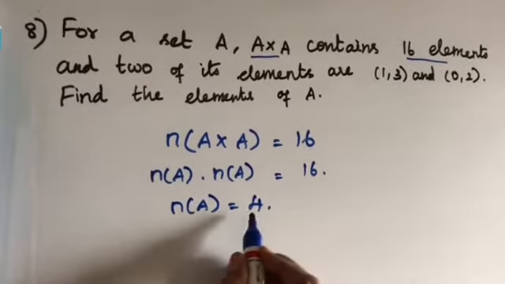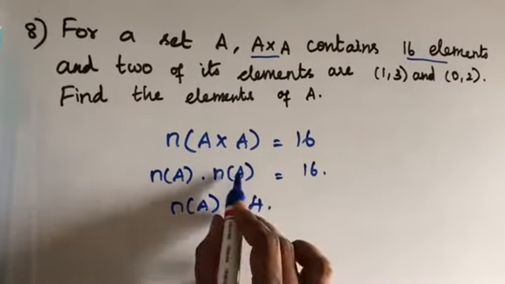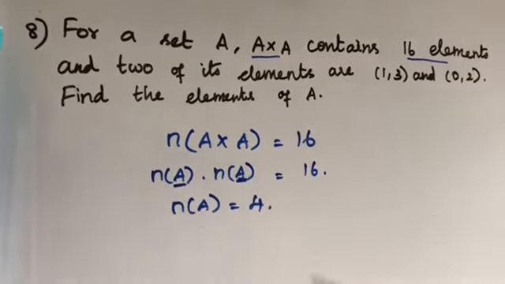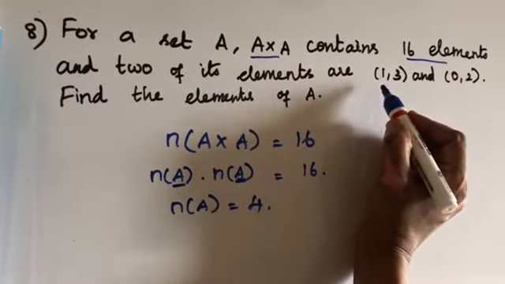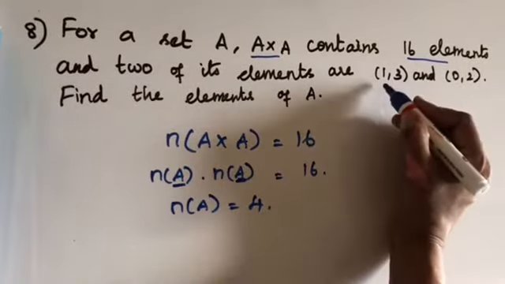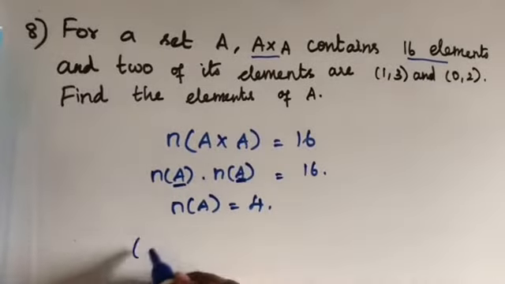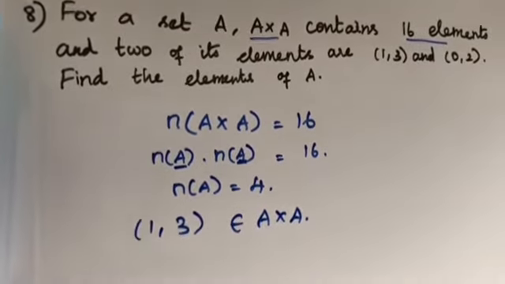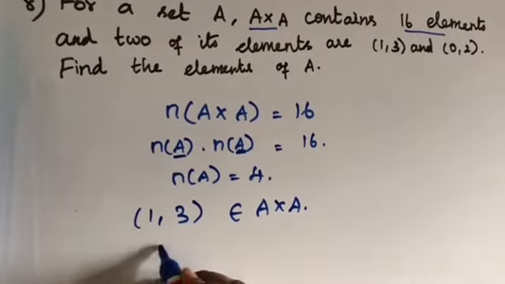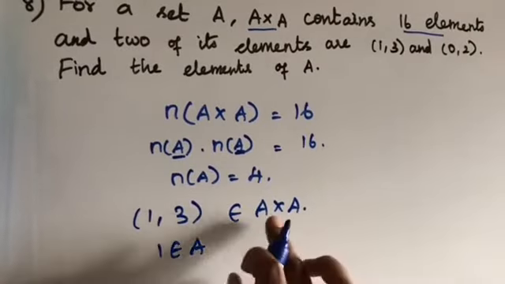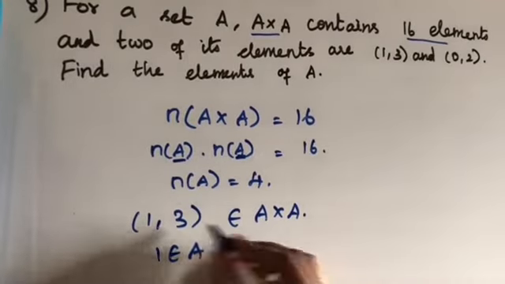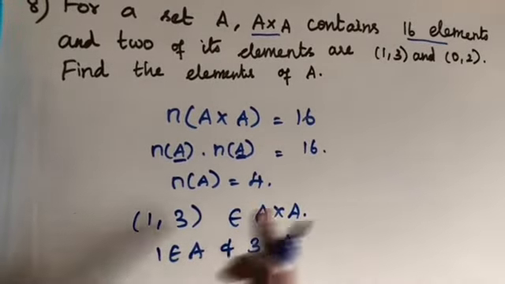If n of A is equal to 4, then only n of A into n of A is 16, because it is the product of the same set A. Here another point is there: 2 of its elements are (1, 3) and (0, 2). So the element (1, 3) belongs to A cross A, the Cartesian product. That implies 1 belongs to A and 3 belongs to A. The first element belongs to the first set and the second element belongs to the second set.